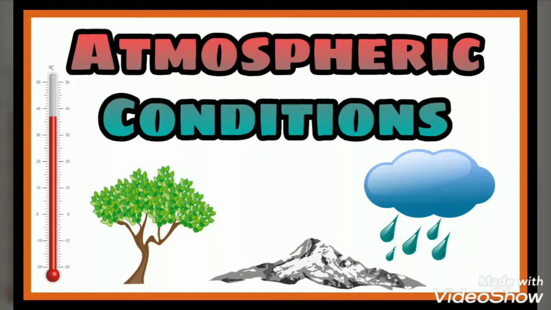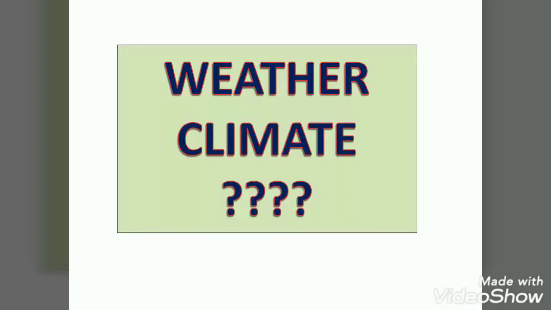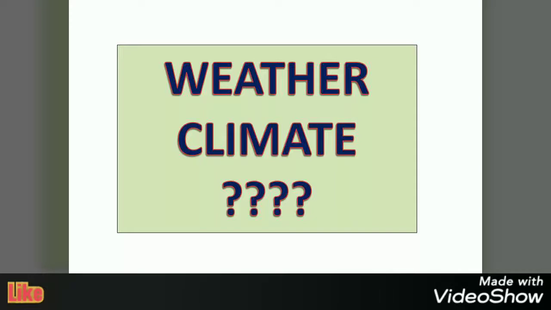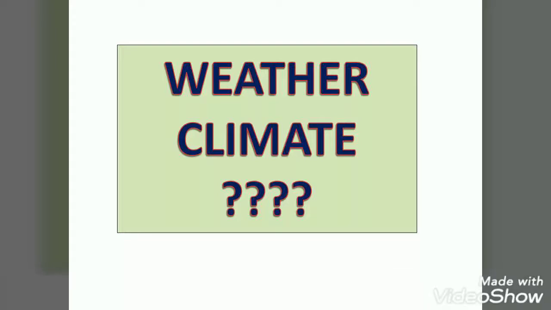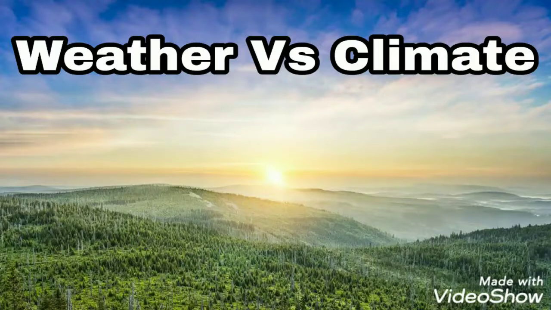But when we define the atmospheric conditions, what we see, we usually use the words like climate and weather. We take both these words as synonyms, like weather is like this or climate is hot or cold. But it's a big mistake. There is a big difference between the two. The weather and climate are not synonyms. There is a difference between two, and that is what I am going to tell you here in this chapter. Okay, there is the difference between climate and weather.